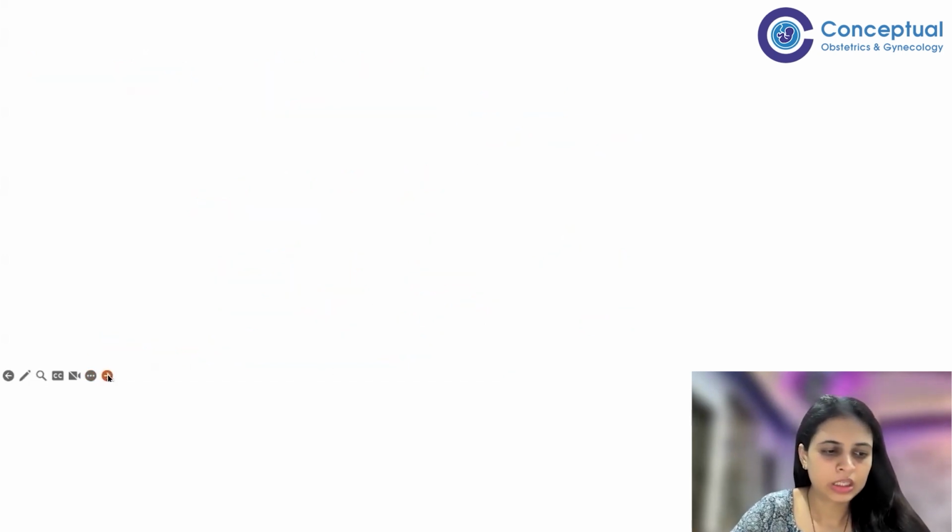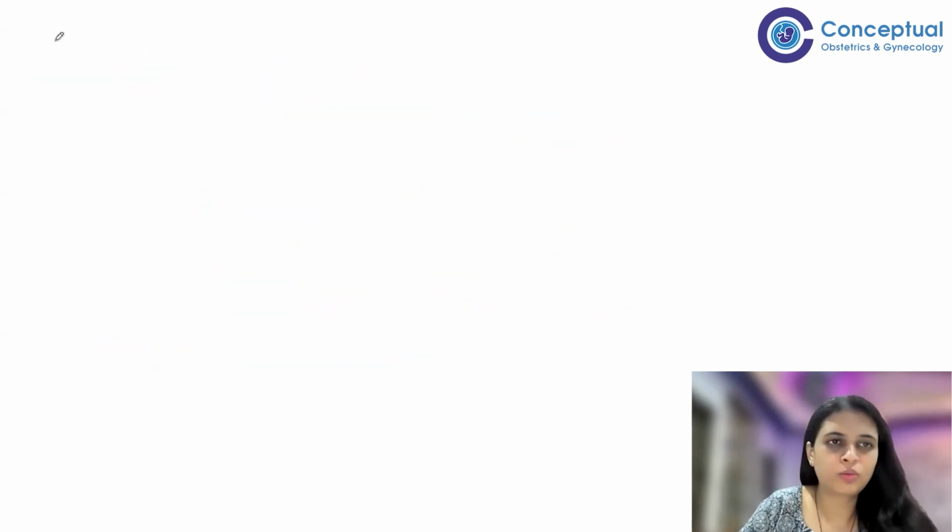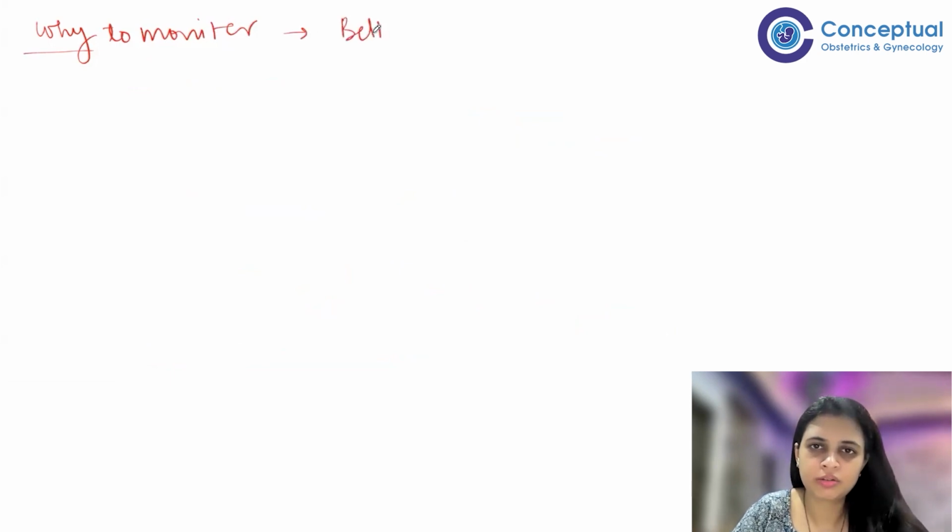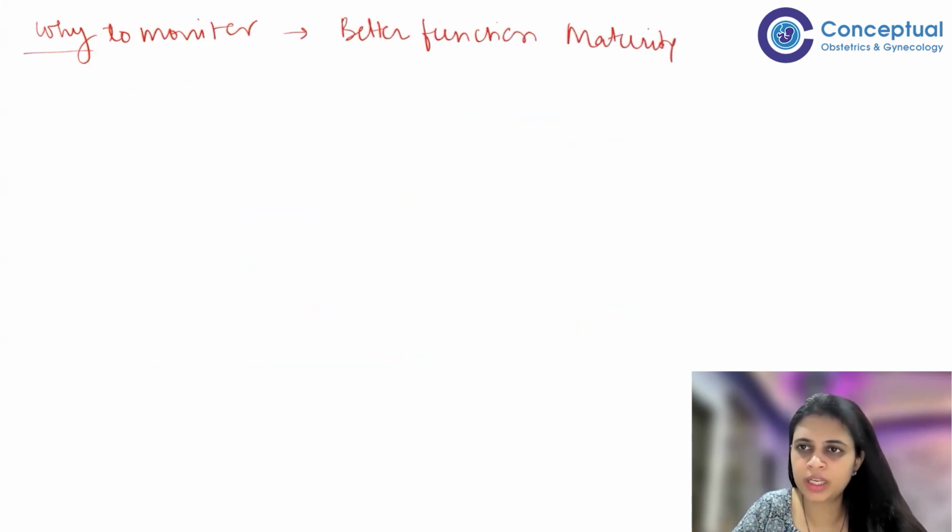Okay. So now let's start. Why monitor? First of all, it gives us a better view of the functional maturity of the follicle. You know how big it is becoming and then rupturing, or how small it is, whether it is forming or not. So the entire functional maturity you can see through the ultrasound. And it also helps in prediction of ovulation.